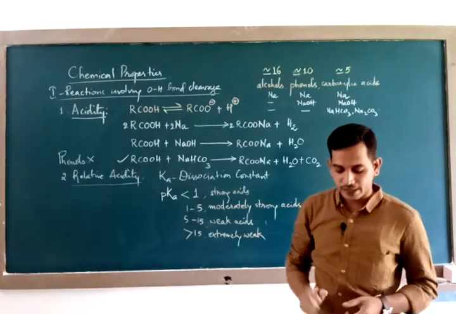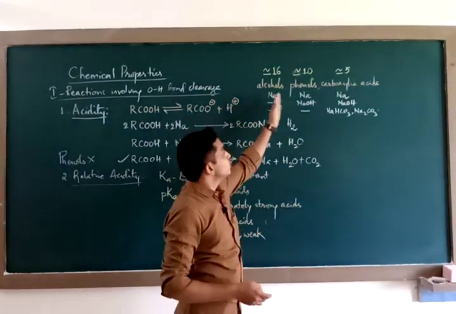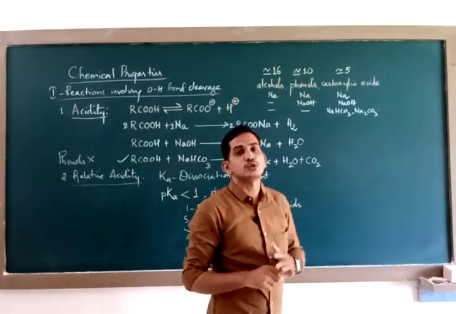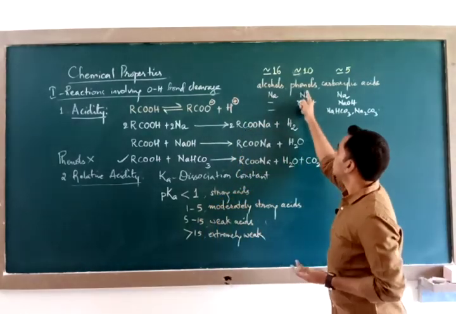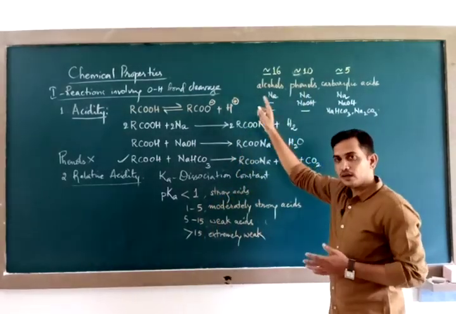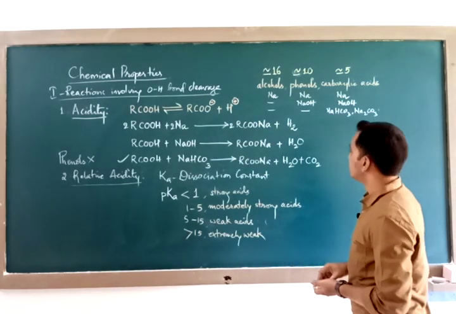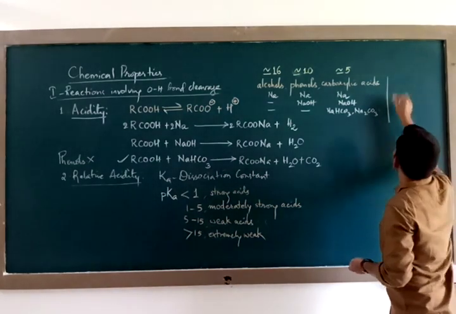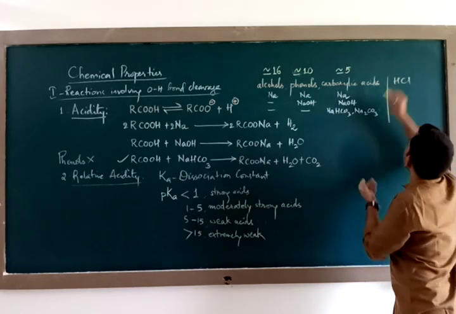Now, looking at these pKa values, you can tell who is the stronger acid. So, carboxylic acid is a stronger acid than phenol, which is a stronger acid than alcohols. If this part is known, if you have a mineral acid like, say, HCl, HCl pKa value is -7.